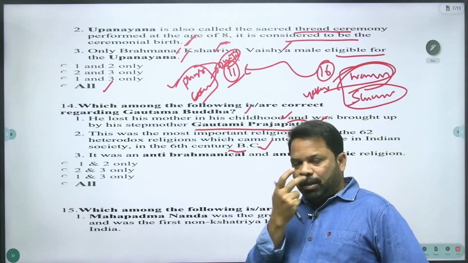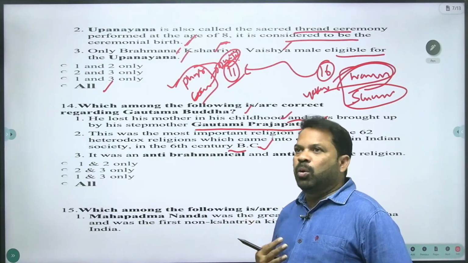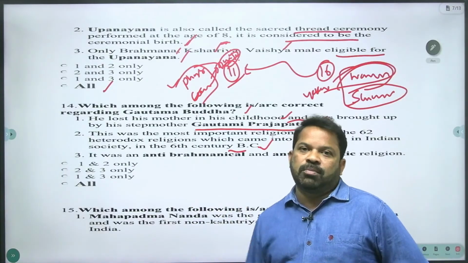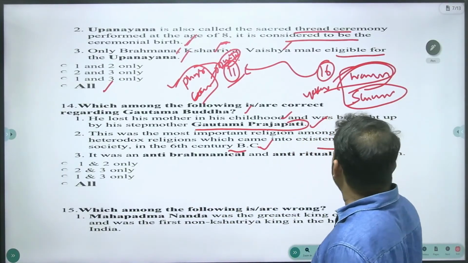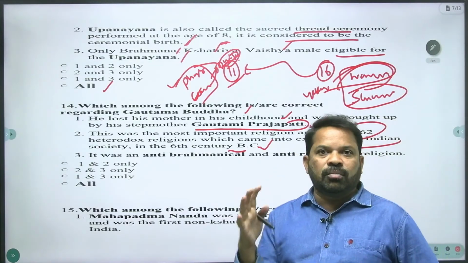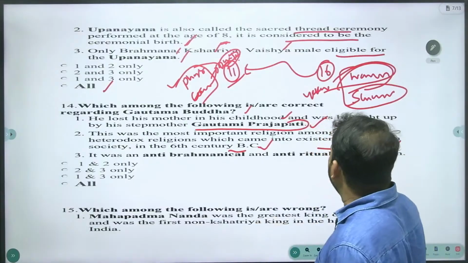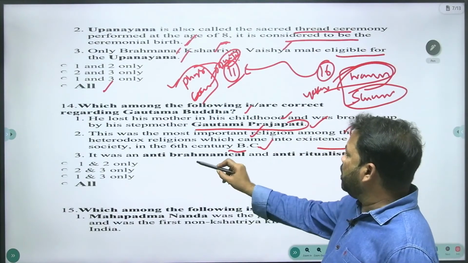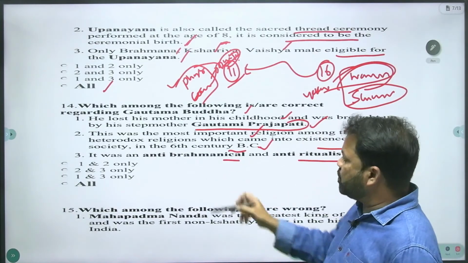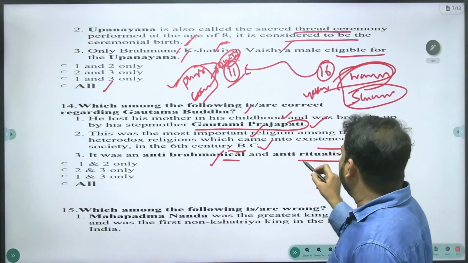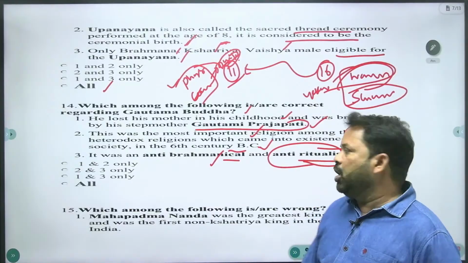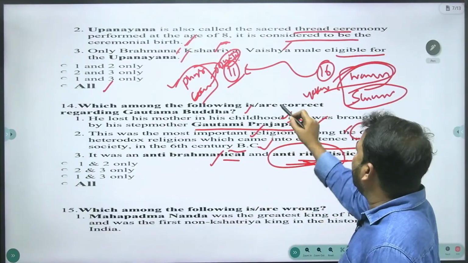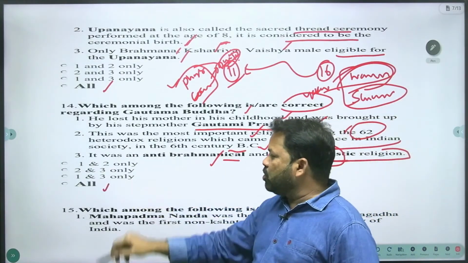So what happened after the Vedic period, the post-Vedic period? So many religions, 62 new religions, came into existence in India against Brahmanism. Out of 62 new religions, the most important are Buddhism, Jainism, Ajivika and Charvaka. Out of the 4, the most important is Buddhism. That is the right statement. It was an anti-Brahmanical and anti-ritualistic religion. Yes, anti-Brahmanical, against Brahmanism, and the Brahmins did rituals, and this is also an anti-ritualistic religion. And 1, 2, 3 all are correct. The question demands the correct statement, so your answer is all.